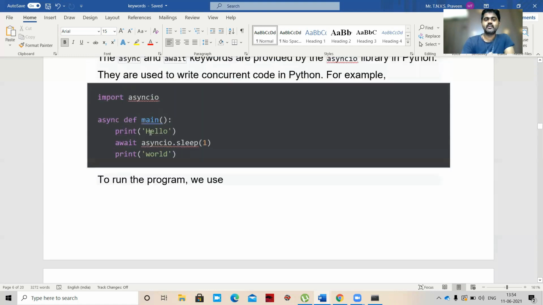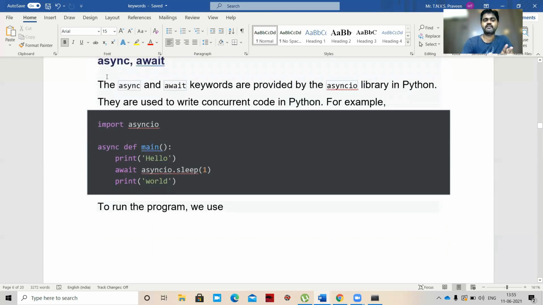So here we have hello. In order for world to be printed, you should wait for 1 second. Why? Because we are giving an await. First hello will be printed, later on world will be printed. So here we are making the world wait for 1 second. That's the importance of async and await. Async means asynchronous, await means we are making it wait.